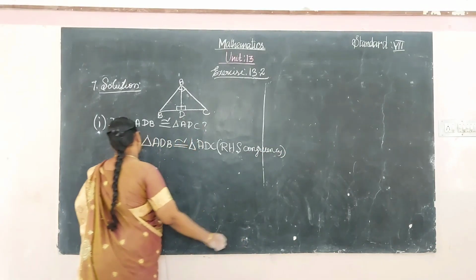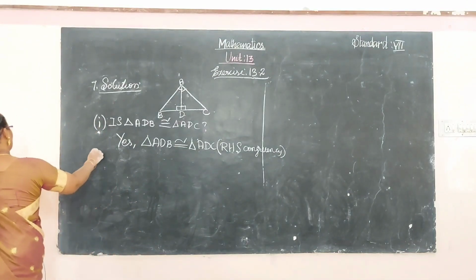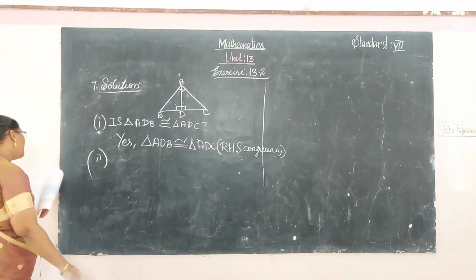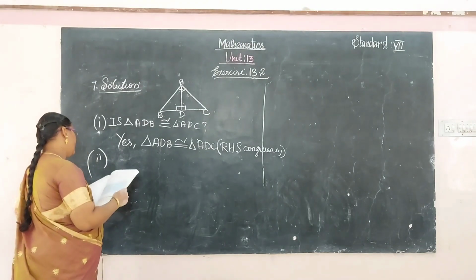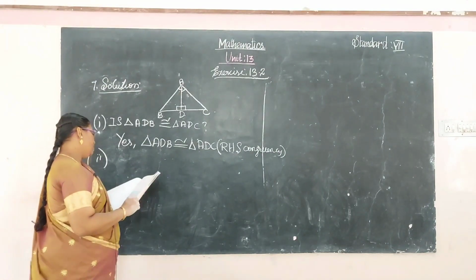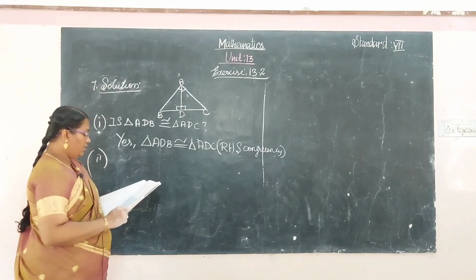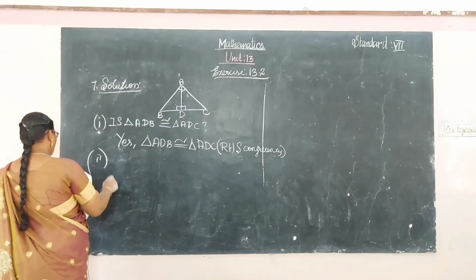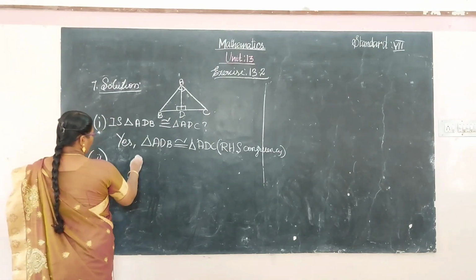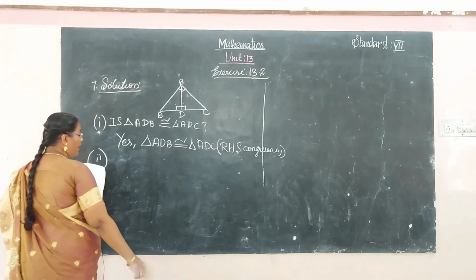In the second question, state the condition of the congruency. The first one is yes or no only. The second one, say the congruency. Congruency is RHS.